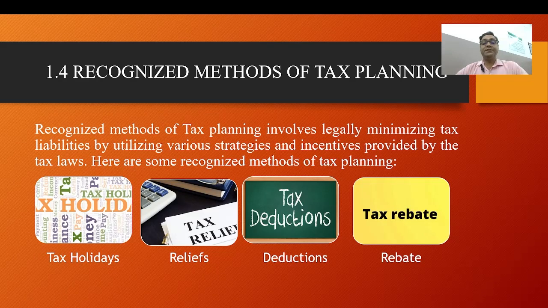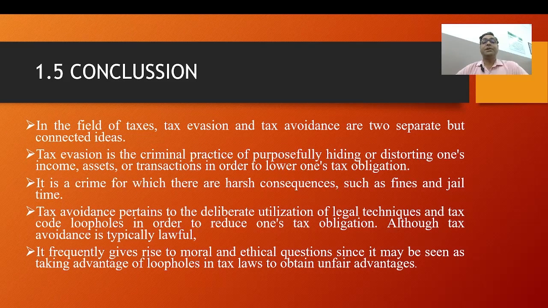Now I will discuss the conclusion. The conclusion covers all the points discussed: an overview of tax planning, the objective of tax planning, tax avoidance and tax evasion, tax planning, and tax management, and considering your incomes and methods of tax planning.